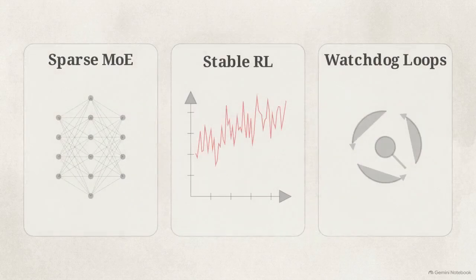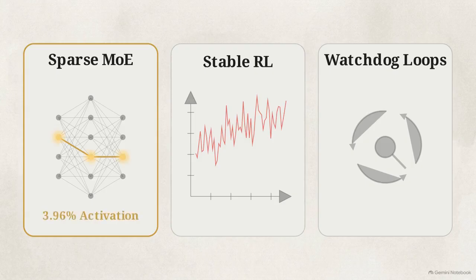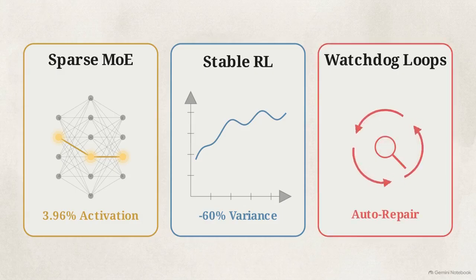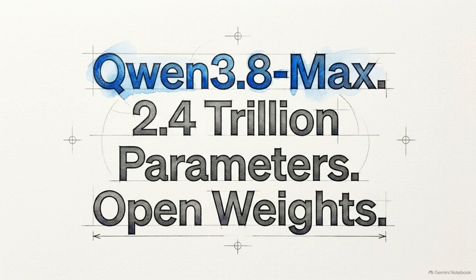These outcomes are the direct result of the 95 billion parameter active MOE efficiency, variance-suppressed RL training, and continuous watchdog execution loops. The results from Qwen3.8-Max demonstrate that multi-day engineering autonomy is now achievable within a flagship open-weight architecture.